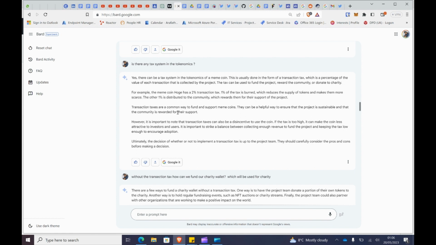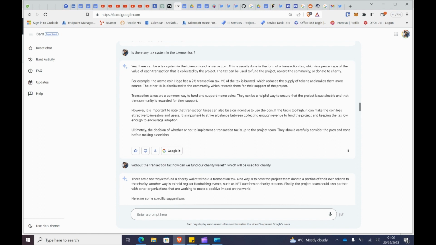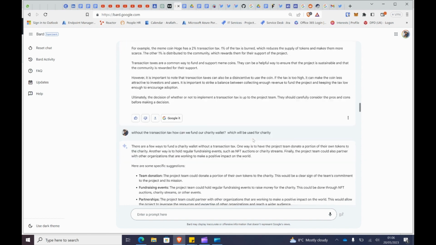So this is a great way. A common way to fund and support the meme coin. They can be helpful to ensure the project is sustainable and the community is rewarded for their support. However, it is important to note that transaction taxes can also be destructive to the coin. If taxes are too high, it can make the coin less attractive. Right. So okay, that is really great.